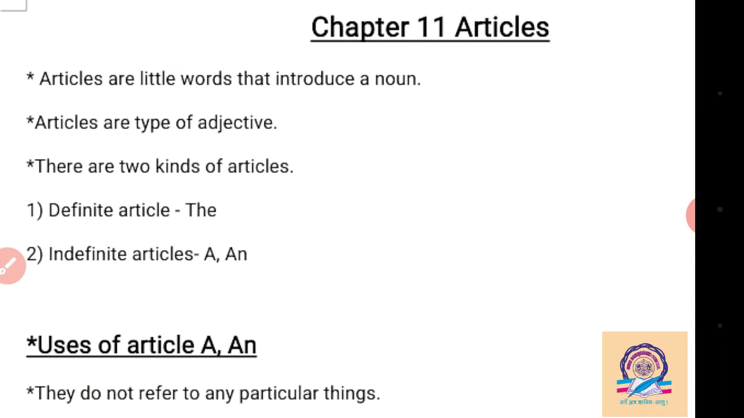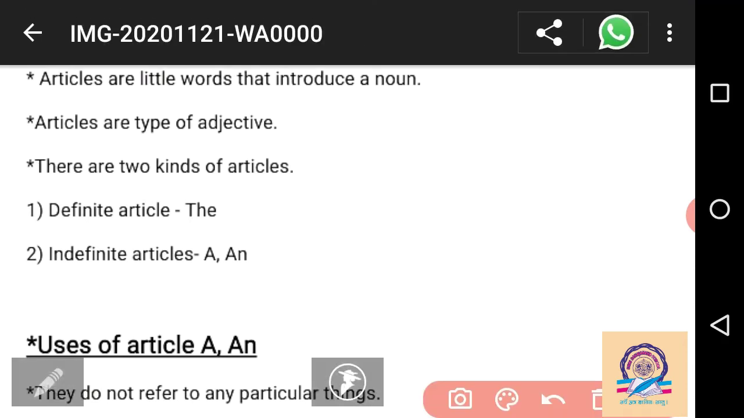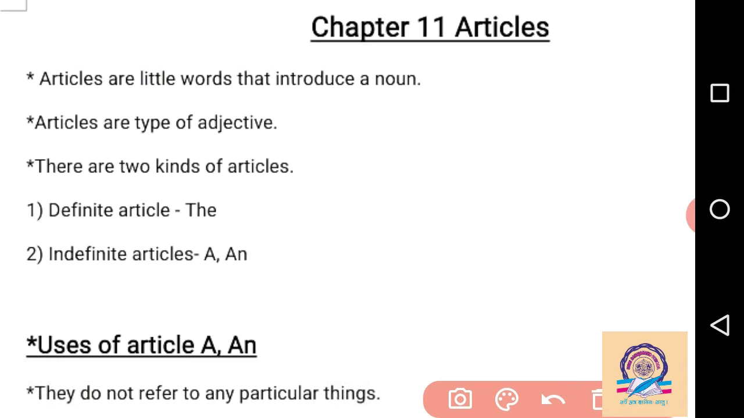Articles are types of adjective. What can we say in grammar? Articles are a type of adjective, it means articles are adjectives. So we can say that there are two kinds of articles.